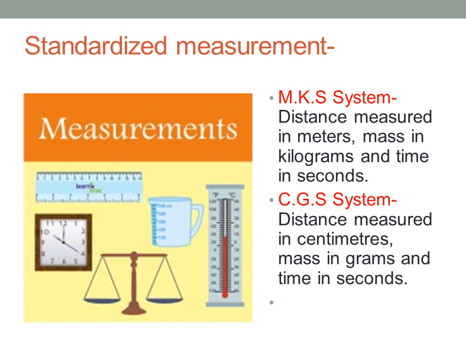Let us learn MKS system. In this system, distance is measured in meters, mass in kilograms and time in seconds. CGS system. In this system, distance is measured in centimeters, mass in grams and time in seconds. In this MKS system of measurement, distance, mass and time are accepted as the fundamental quantities.